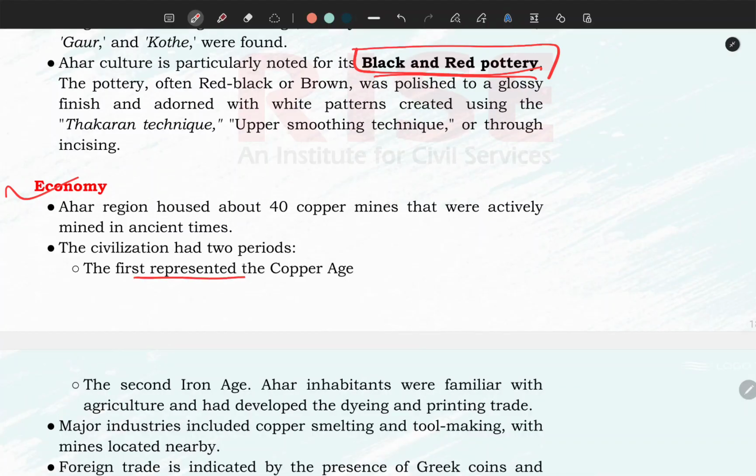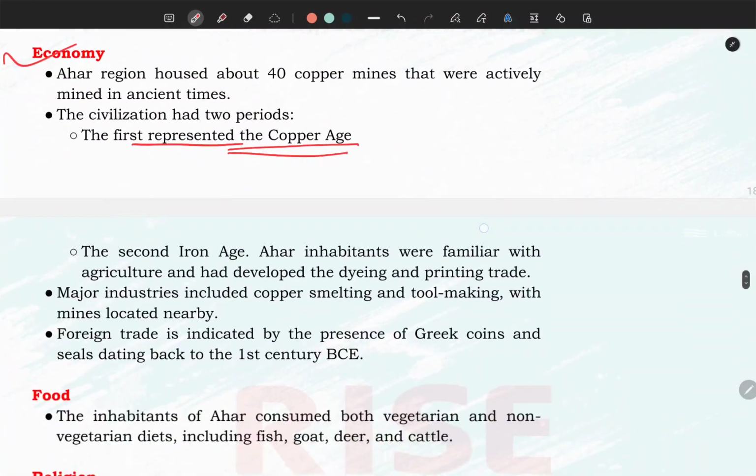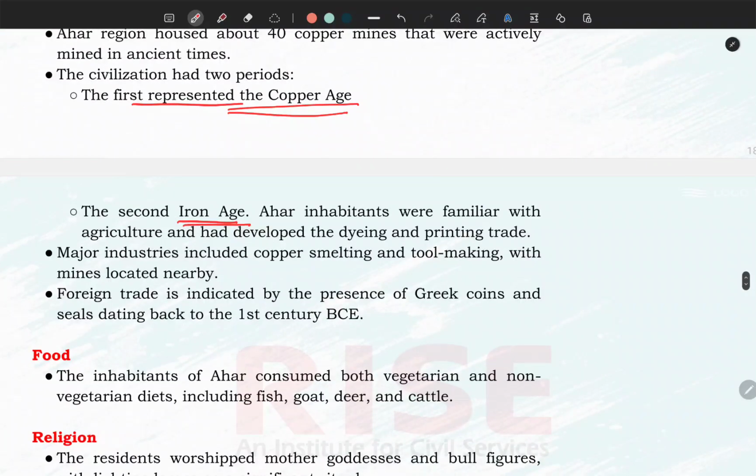So the first period is related with the copper age. The second is with the iron age. Later on, human beings came across a new metal which is known as iron, and iron basically introduced a paradigm shift in human civilization that we'll discuss later on.